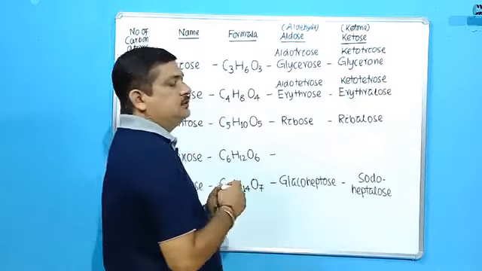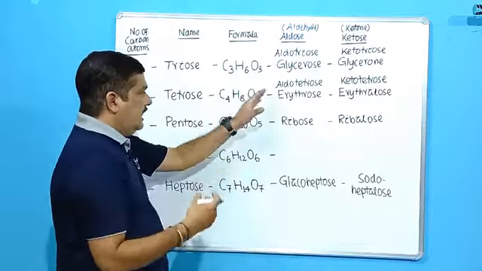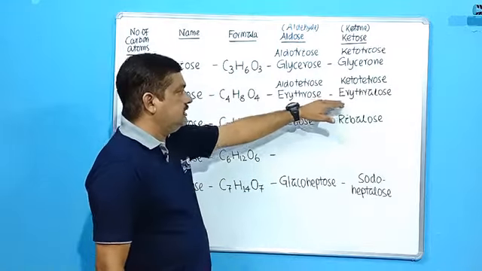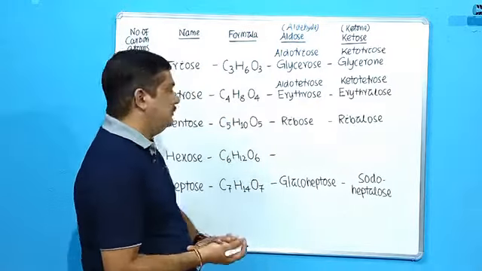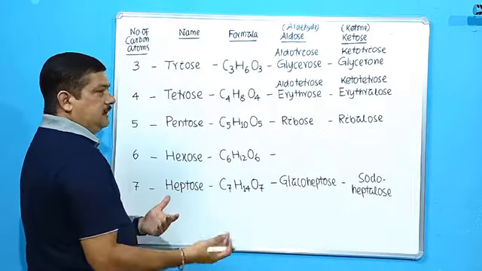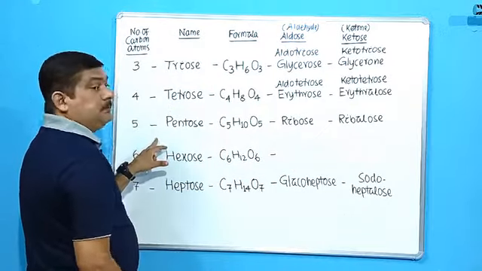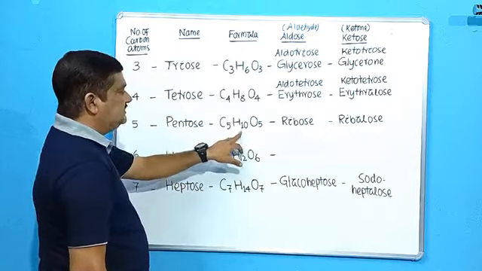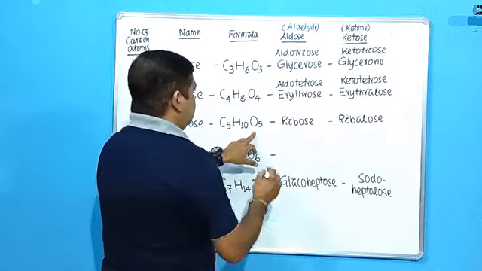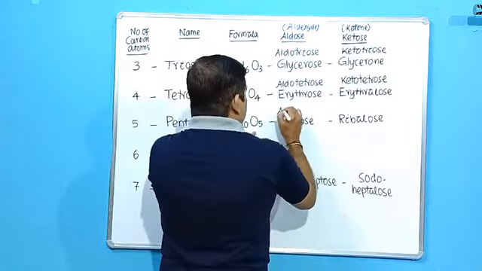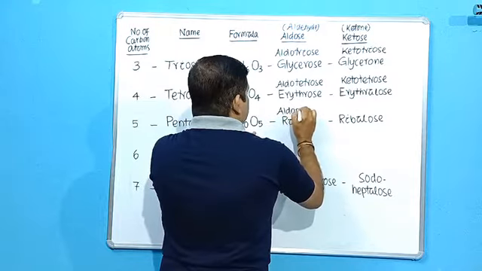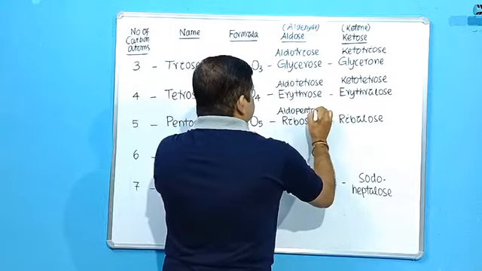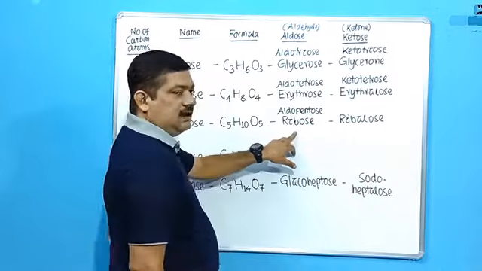Ketotetrose, common name will be erythrulose. Aldotetrose, common name is erythrose. Similarly, when the number of carbon atoms becomes 5, it becomes pentose, C5H10O5. So it will be aldopentose, common name will be ribose.